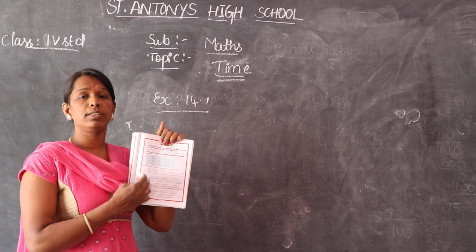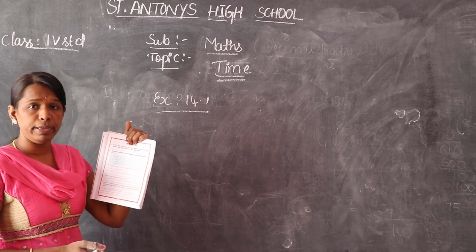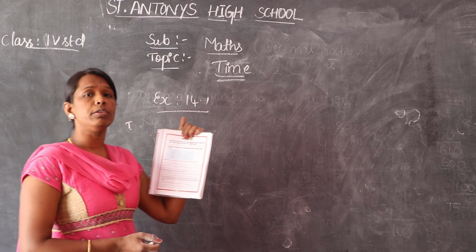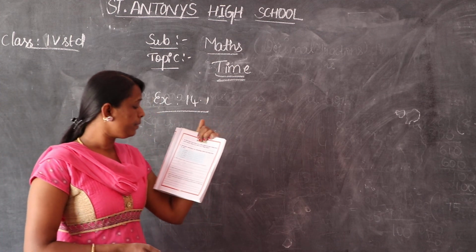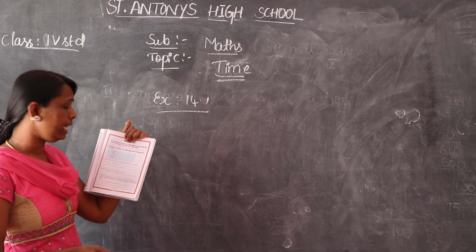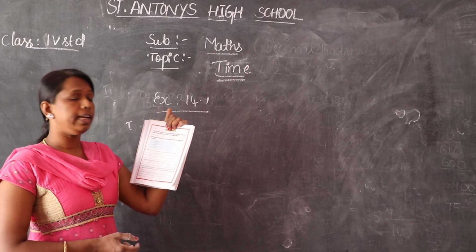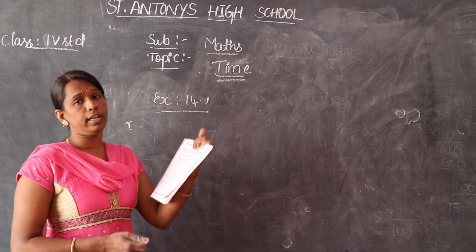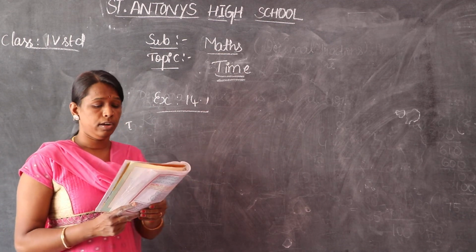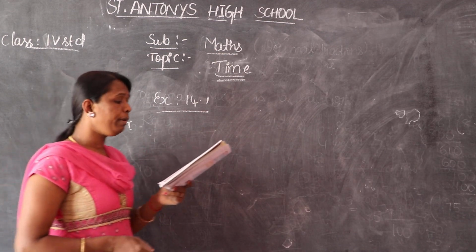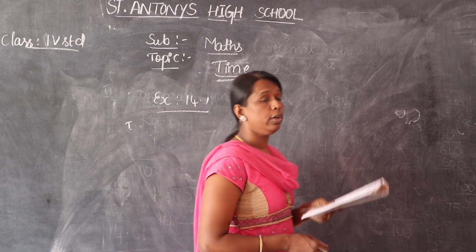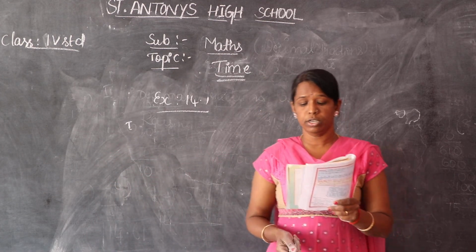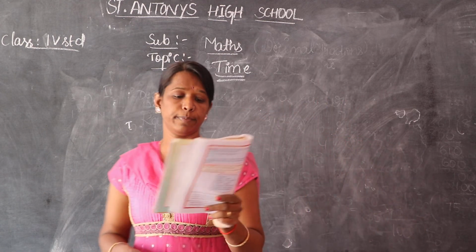1908 is a leap year. Second one, 2003 is not a leap year. 1972 is a leap year. 1990 is not a leap year. 2013, it is not a leap year. This year, not a leap year. How many leap years are there from 2013 to 2025?